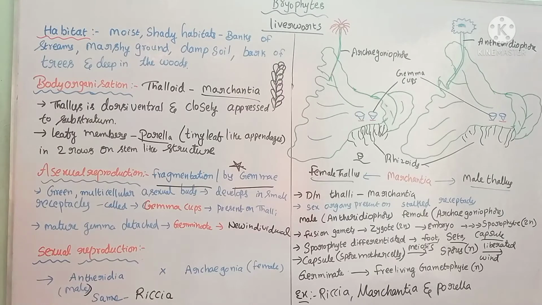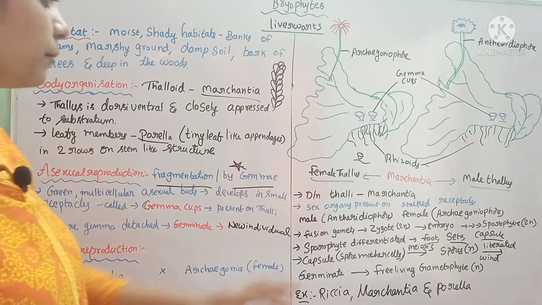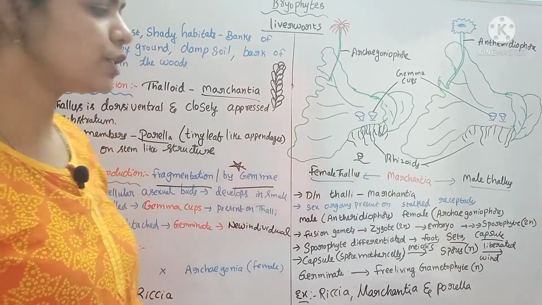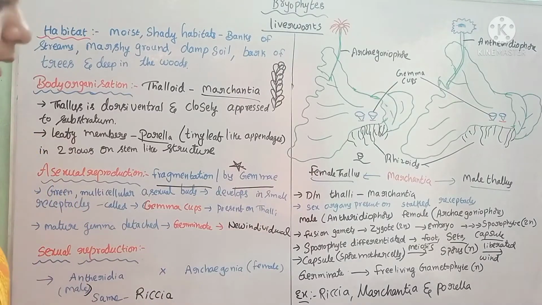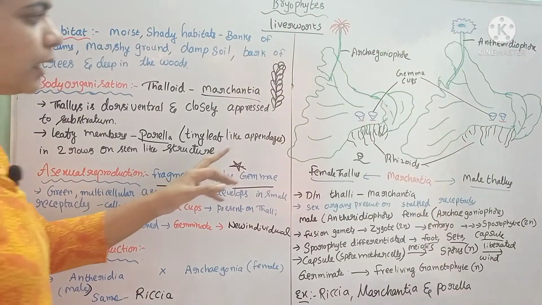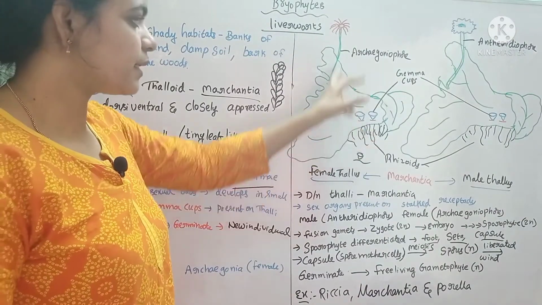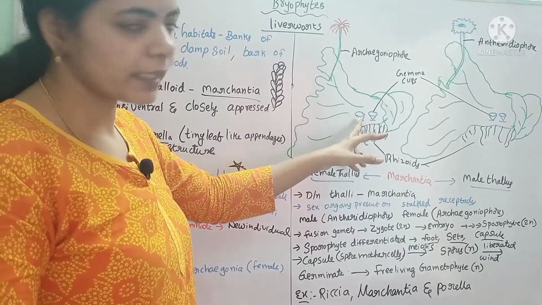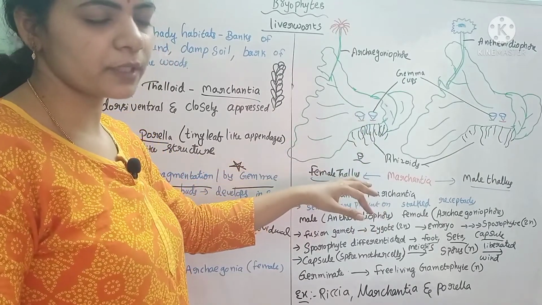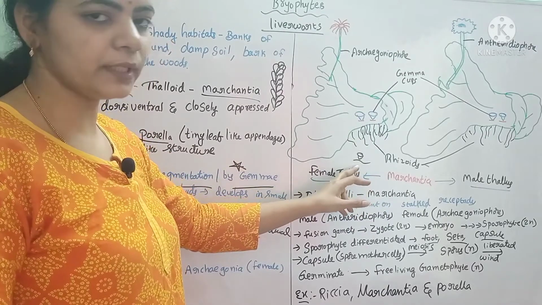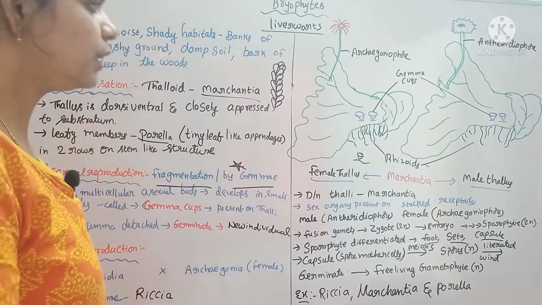Asexual reproduction is generally by fragmentation. In some liverworts like Marchantia, there are some special structures called gemma. These gemma are green-colored multicellular structures found in the gemma cups, which are attached to the thalli. When they mature, the matured gemmae will be released from the thalli, fall on the substratum, germinate and develop into an individual.